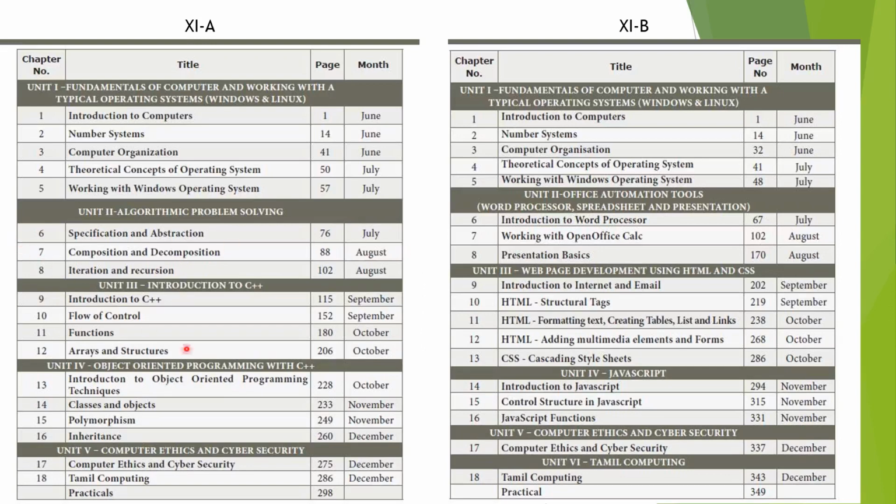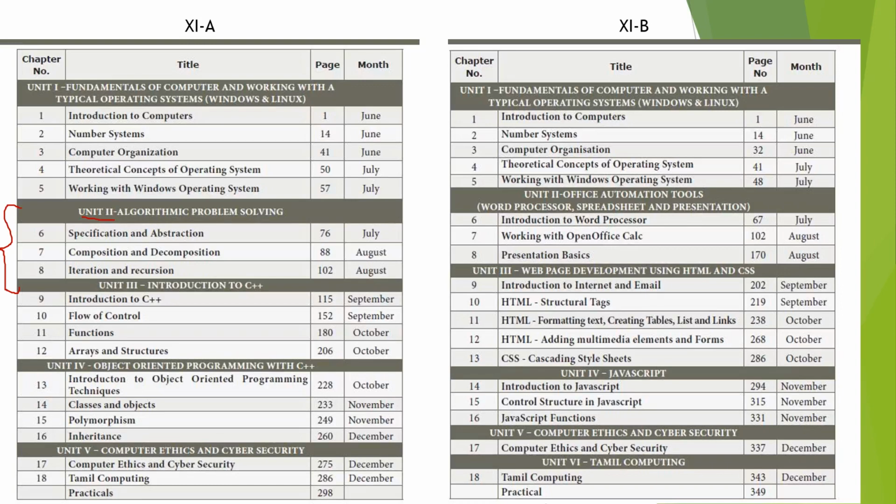For 11A, you are going to study algorithm. That means Unit 2 is fully and fully based on algorithm. This is a new chapter. It fully covers algorithm: how to create an algorithm, analyze an algorithm and specify an algorithm. Then in chapter 2, that means Unit 3, you are going to discuss C++.